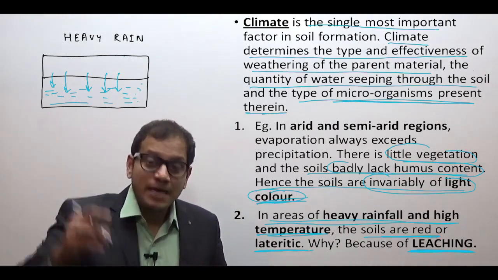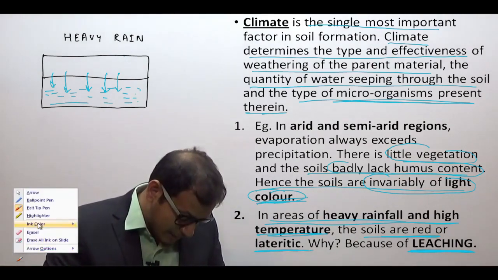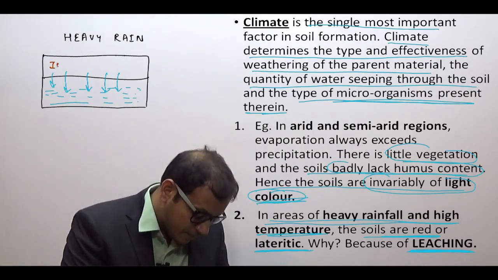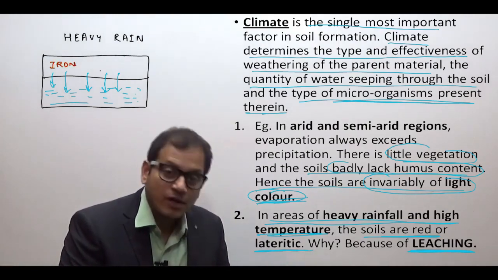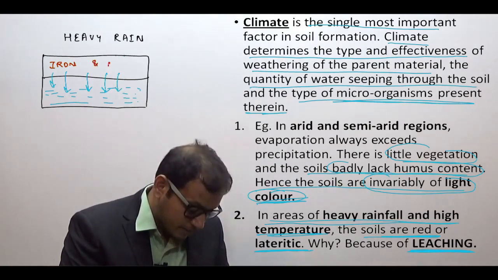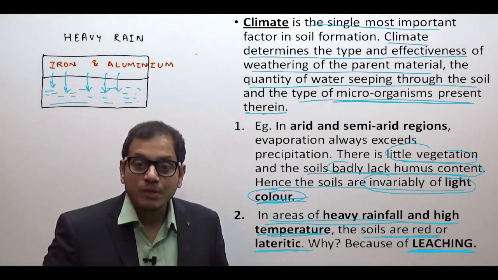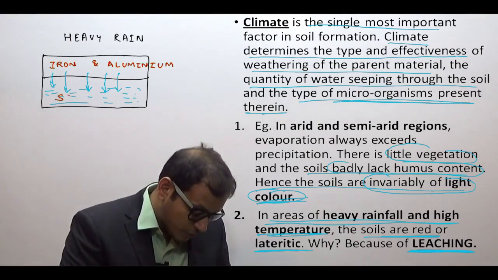The top layer remains rich only in iron, because it cannot be easily dissolved in water, and aluminum.